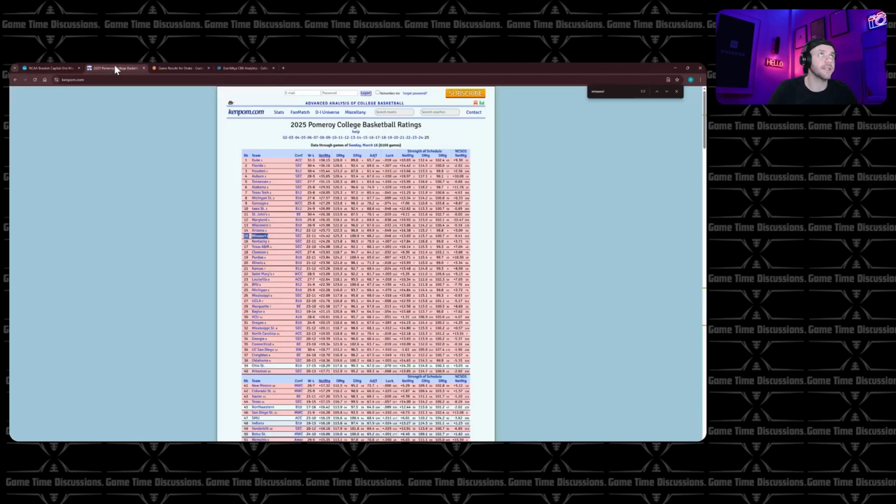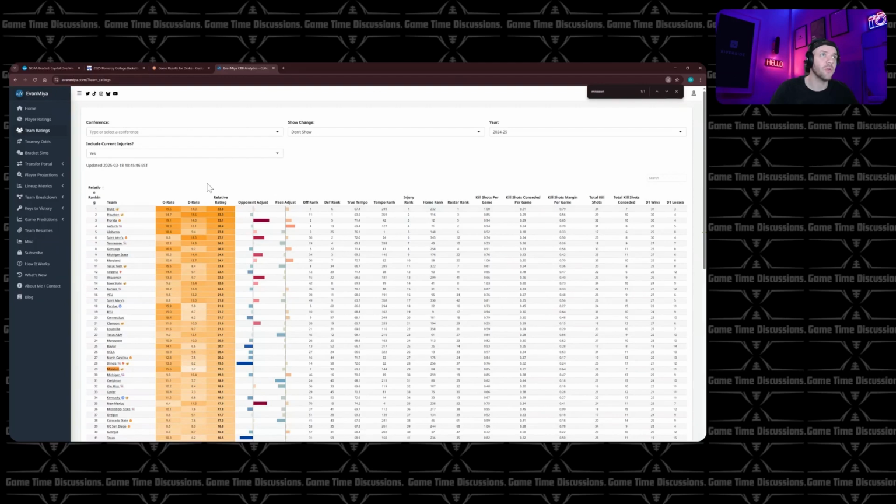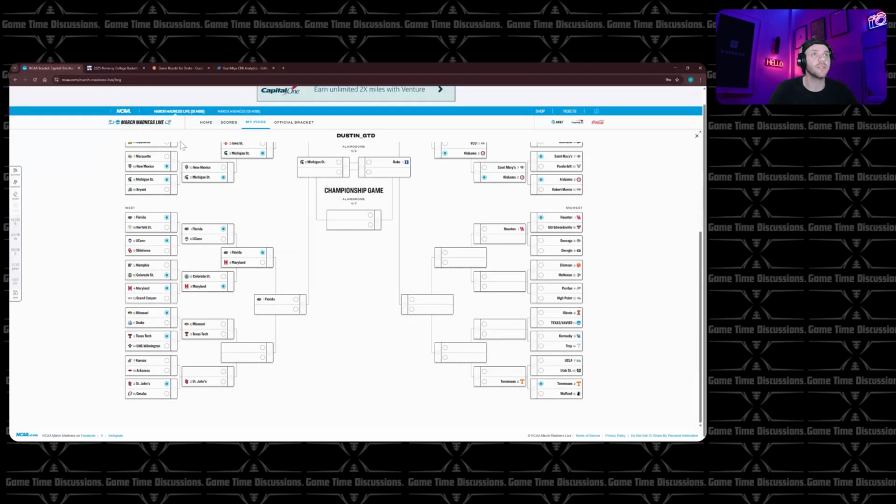I'm super high on Tech. We'll just start there. They are sixth overall in offense and then 37th in defense. They did have multiple guys injured in the Big 12 tournament, but from what I read, they're supposed to be returning. So this does hinge on them returning. If they are injured, we are going to take either of these teams, Drake or Missouri, to beat Tech in the next round if Tech stays injured. But we won't know. Right now, we're going to go with the assumption they're not injured.